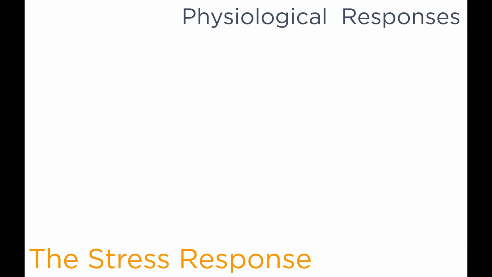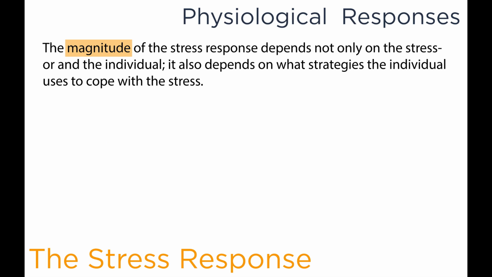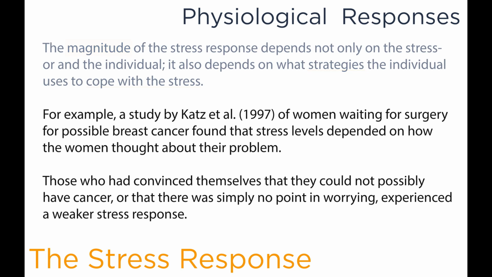In terms of physiological responses, the magnitude of the stress response depends not only on the stressor and the individual, it also depends on what strategies the individual uses to cope with the stress. For example, a study by Katz et al. in 1997 of women waiting for surgery for possible breast cancer found that stress levels depended on how the women thought about their problem. For those who had convinced themselves they could not possibly have cancer, or that there was simply no point in worrying, they experienced a weaker stress response than those that had convinced themselves that they had cancer, for example.